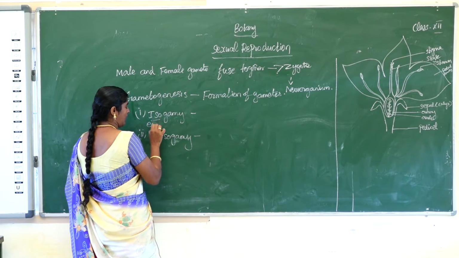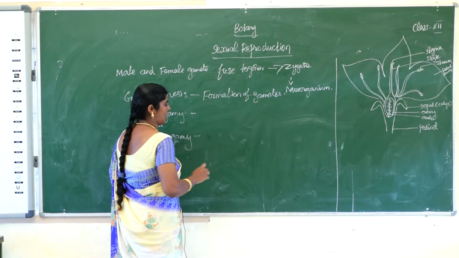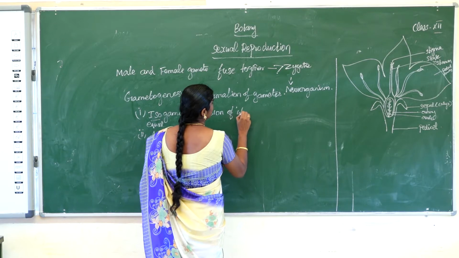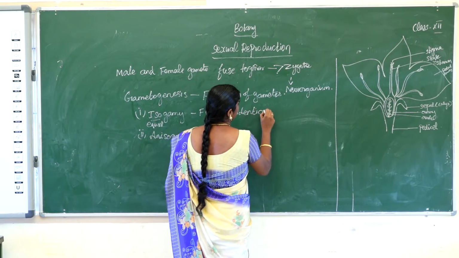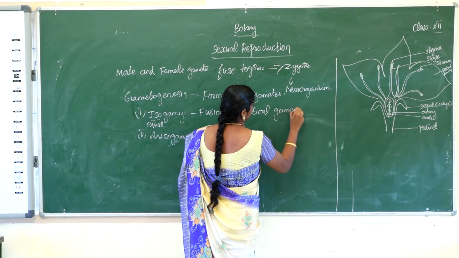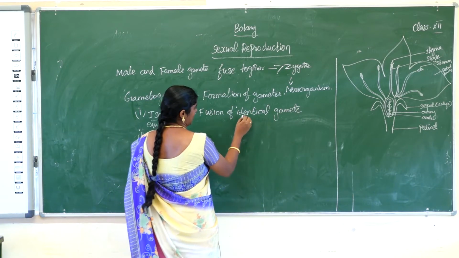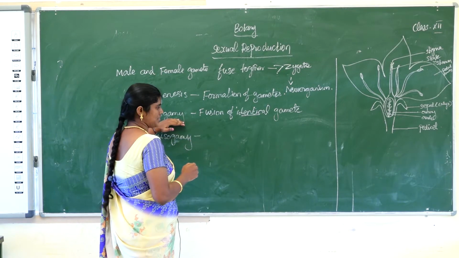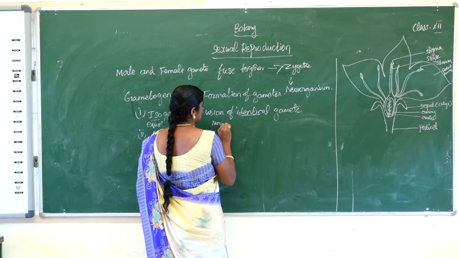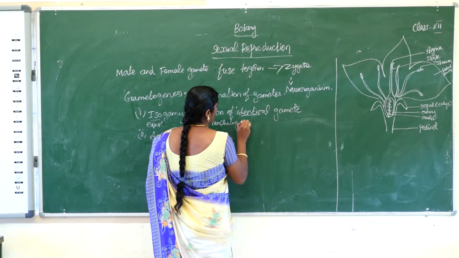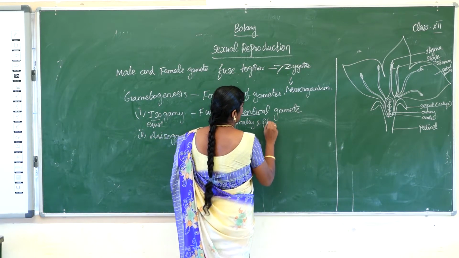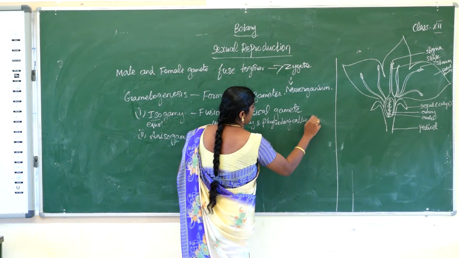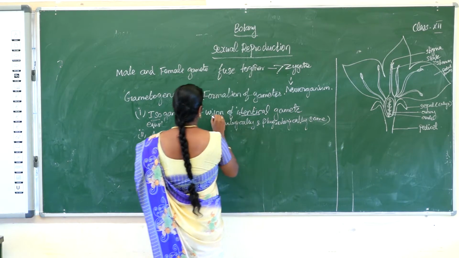What is isogamy? Iso means equal: fusion of identical gametes. What is the meaning of identical gametes? Morphologically and physiologically the same type of gametes are called isogametes. Morphologically and physiologically the same, that is called identical.